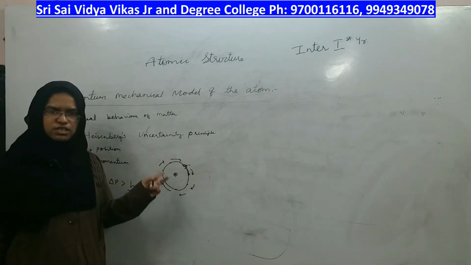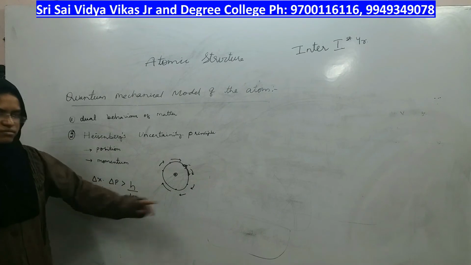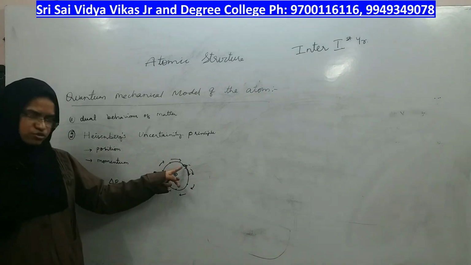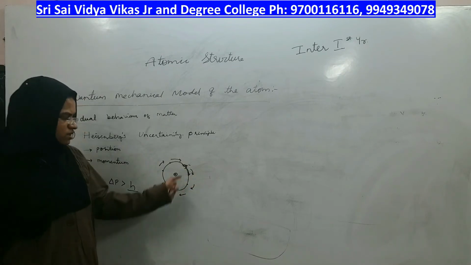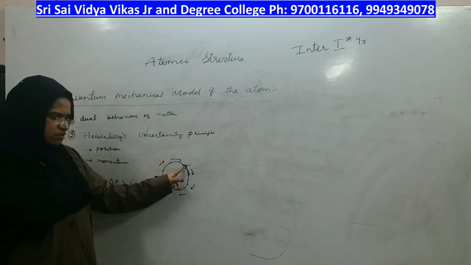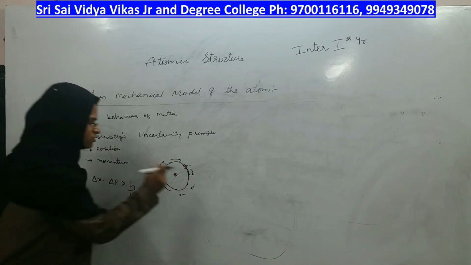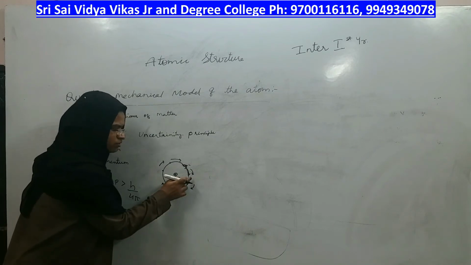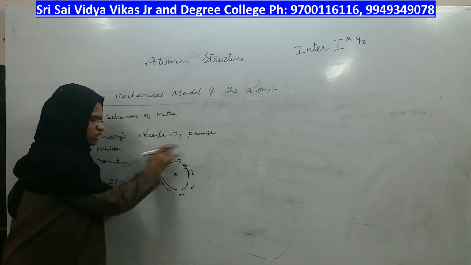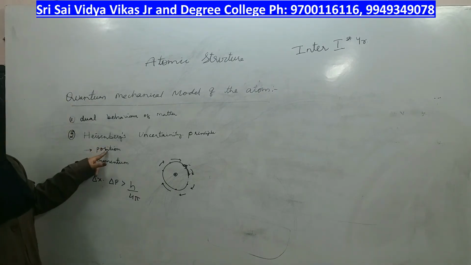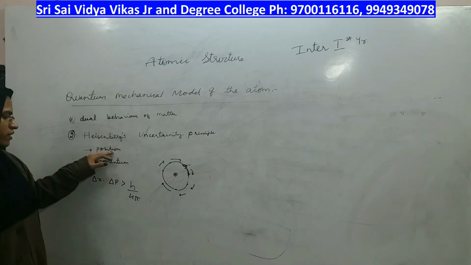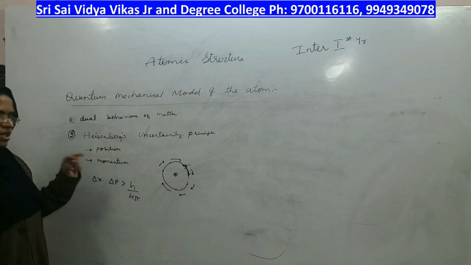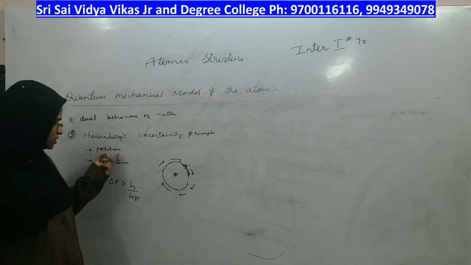Suppose you want to calculate its speed. The electron is traveling with a speed of 10 kilometers per hour. Then where is its position? Can you fix that position? No. If the electron is traveling with a speed of 10 kilometers per hour, you can no longer fix, okay, this is the position of the electron or this is the position. The moment you try to fix, you are giving the electron this place only, which is not moving. So, if you are fixing the position, momentum becomes 0. If you are fixing the momentum, position is not the same. So, one can be determined, but together you cannot determine both position and momentum.